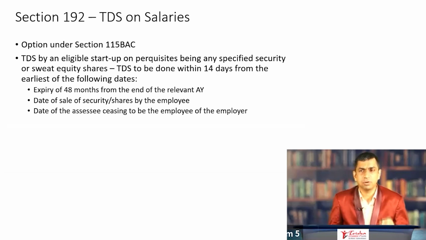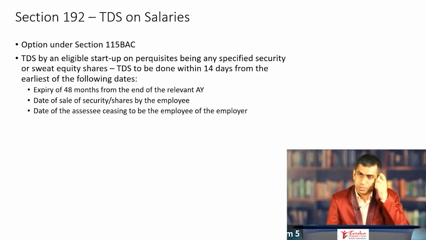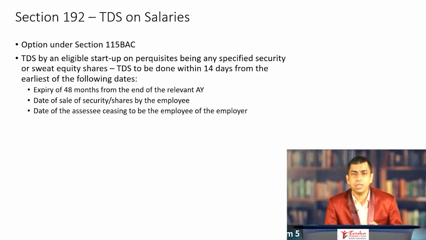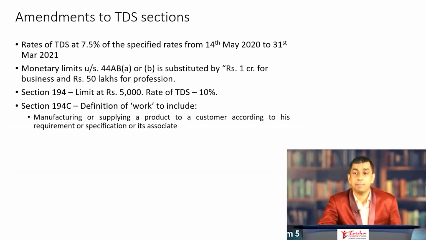Number one. Number two, another very small change that has been introduced, may not be important at the intermediate level. If you are an eligible startup and if you have given ESOPs or sweat equity shares to your employees, then TDS need to be done only within 14 days of the earliest of the following: expiry of 4 years, or the date of sale of shares by the employee, or the date of the employee ceasing to be the employee of the employer. Okay, may not be relevant. Let's move on. 192. Now, amendments to other TDS sections.